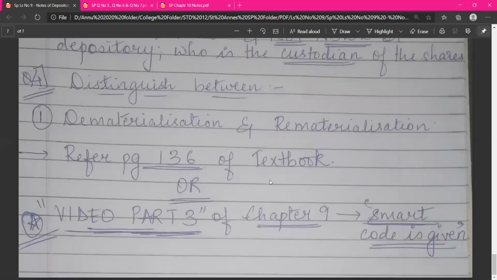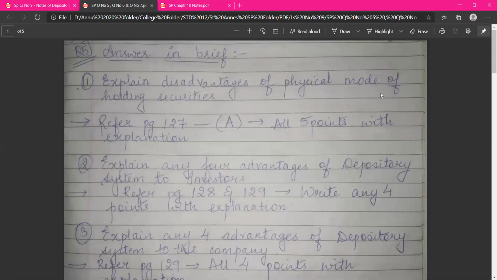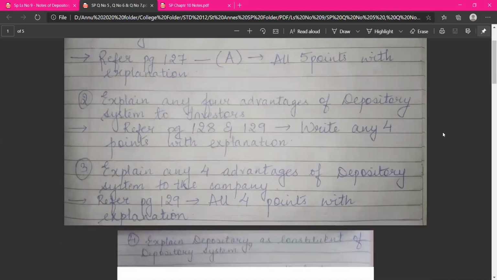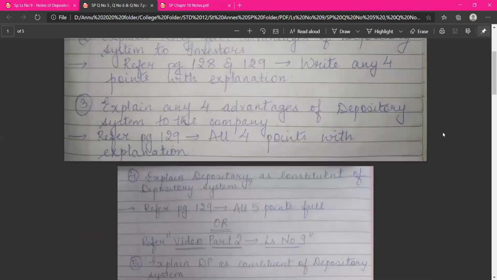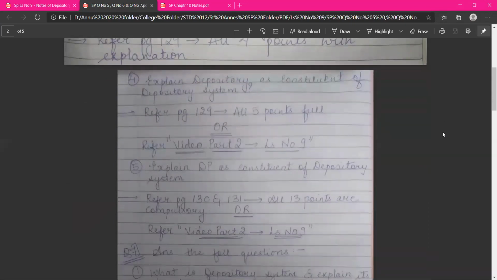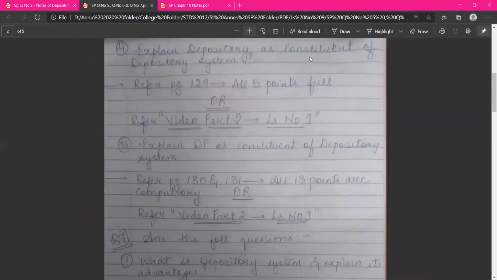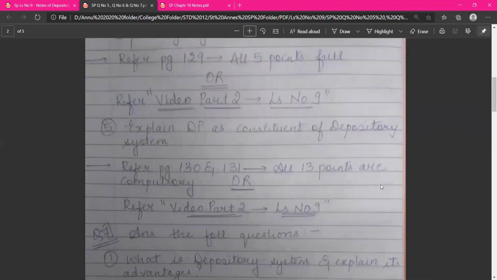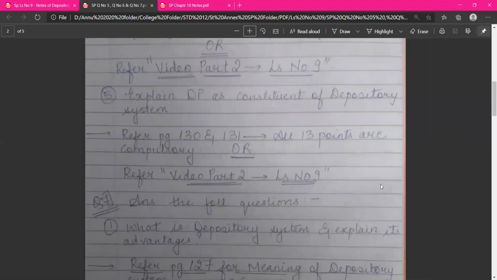Next you have question number 4, distinguish between dematerialization and rematerialization. Page number भी दिया है and video का option भी दिया है मैंने. If you are concerned with the smart code, अगर आपको smart code के through पढ़ना है, then you can refer to the video as well. Next comes question number 5, answer in brief. So as you can see, I have written the page numbers of your text, which you can refer. Then you have explained depository as a constituent of depository system. Video part 2 आप refer कर सकते हैं इस answer के लिए.